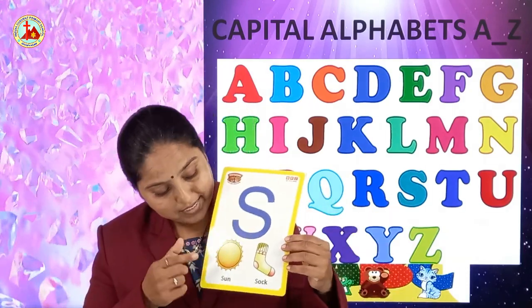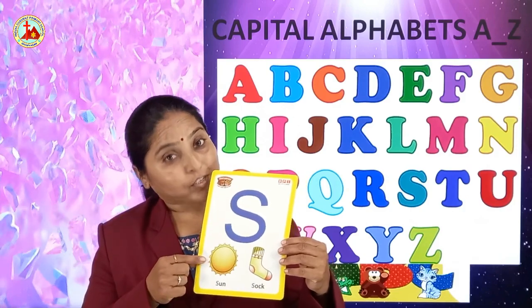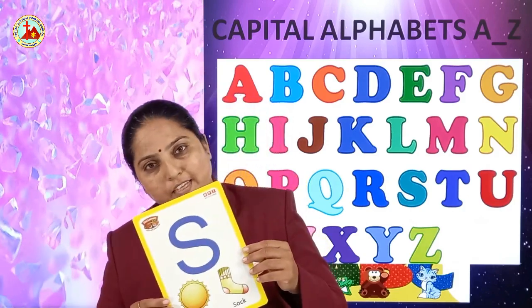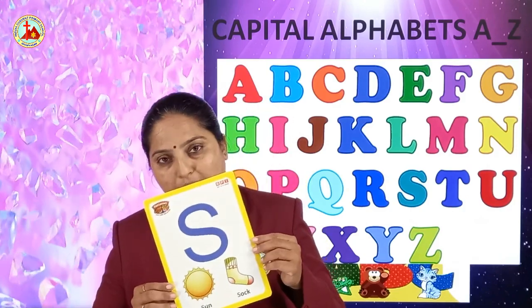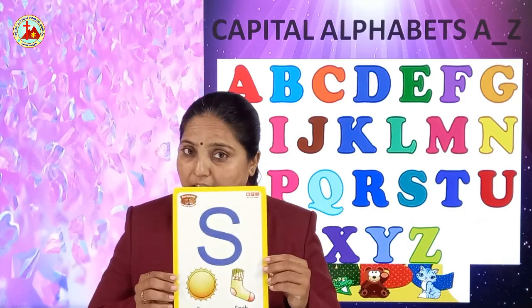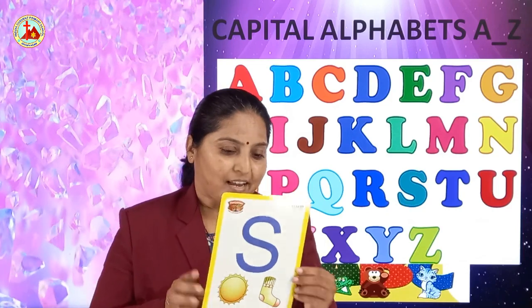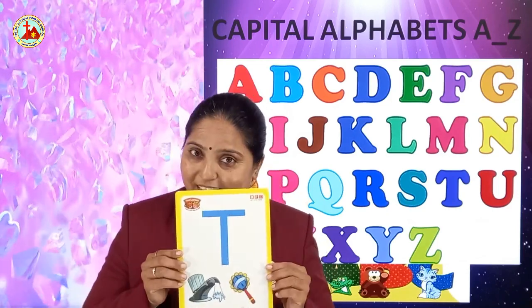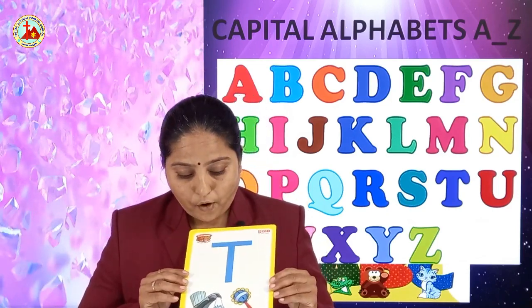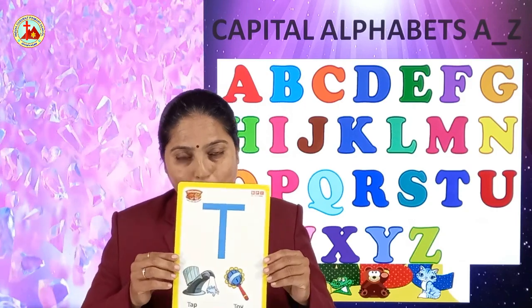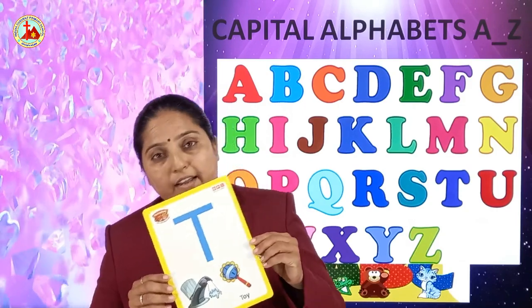S. What can you see? S for sun. Sun. Sa is the sound of S. After S, T. T for toy. You all love to play with, right?